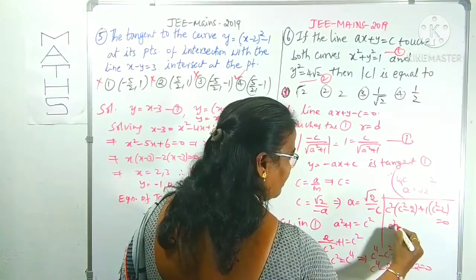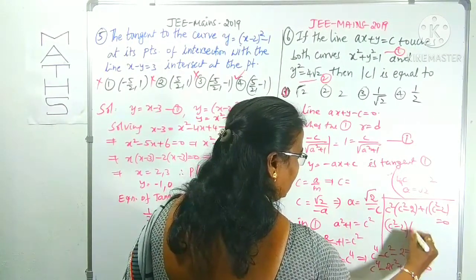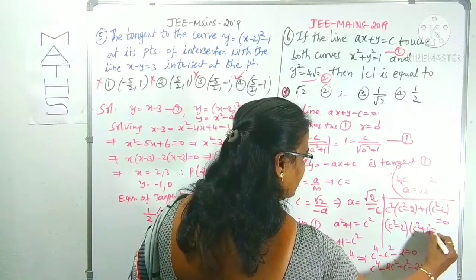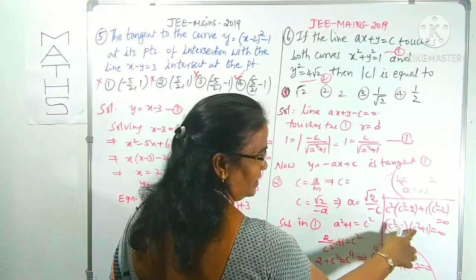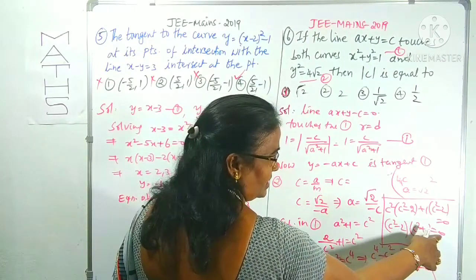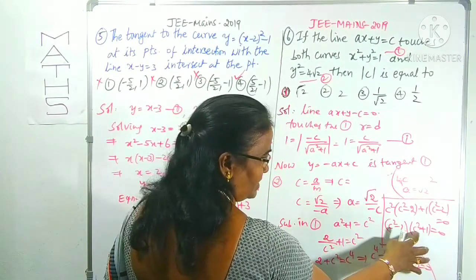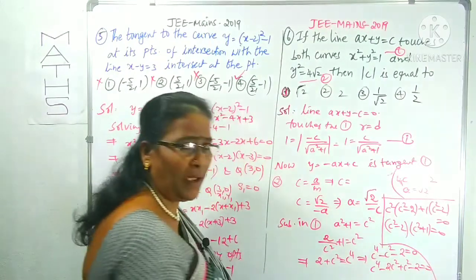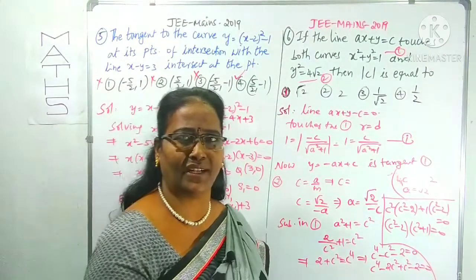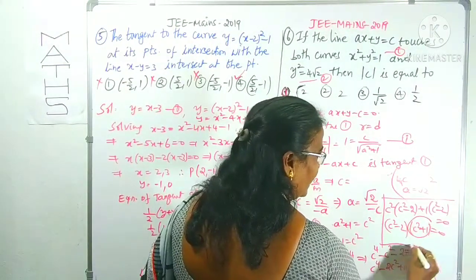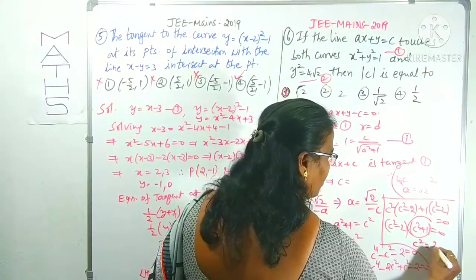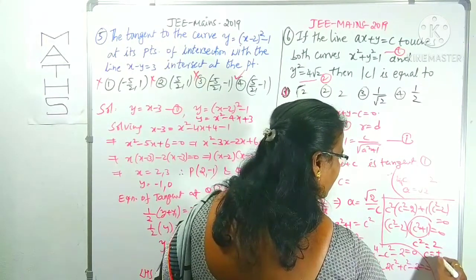You know c square minus 2 into c square plus 1 is equal to 0. Clearly c square minus 2 is positive, so c square plus 1 equal to 0 is highly impossible, because c square plus 1 equal to 0 means c square is minus 1. C square is a perfect square, it's not at all negative. Thus we cannot take this one. We can only take c square is 2, c is plus or minus root 2.